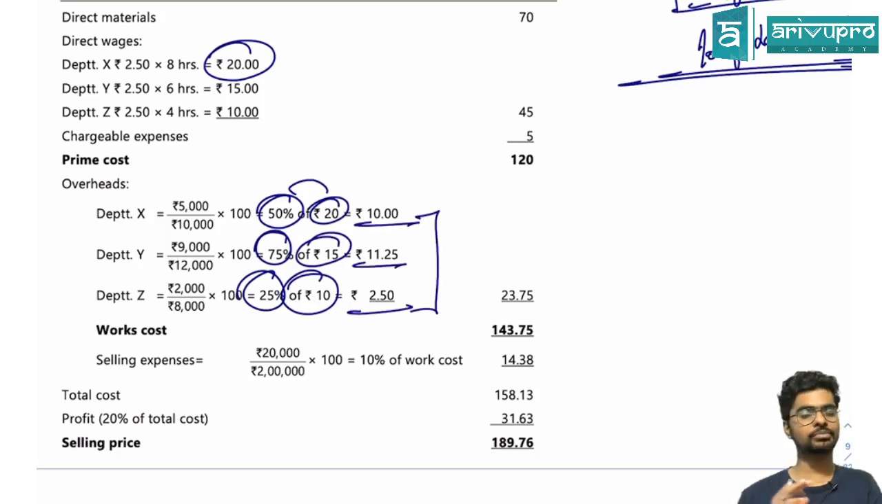Guys, again I am just trying to recap. I told you guys it can be either a percentage of material cost or a percentage of labor cost or prime cost, machine hour or labor hour. Since I don't have details about machine hour or labor hour, I can do it as a part of my labor cost. Is everyone clear with this?